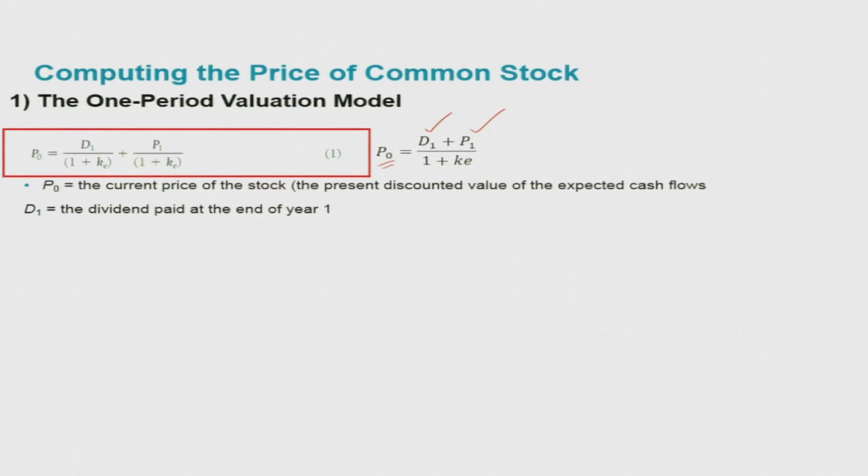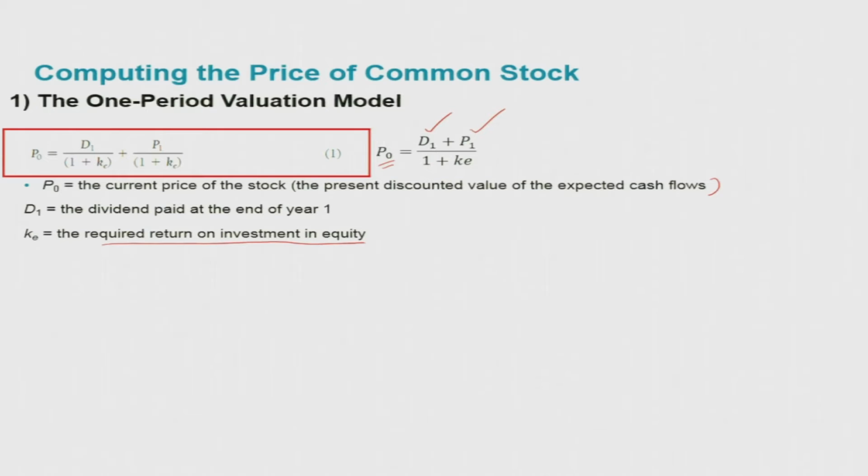Let us point out that P naught, as I already mentioned, is the current price of the stock, the present discounted value of the expected cash flows, and D1 is the dividend paid at the end of next year. KE is the required return on investment in equity.